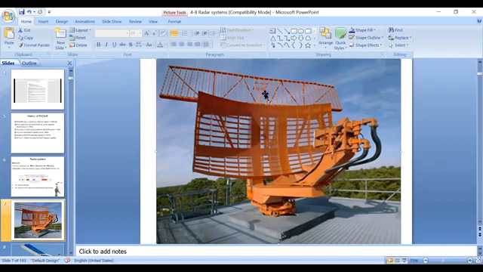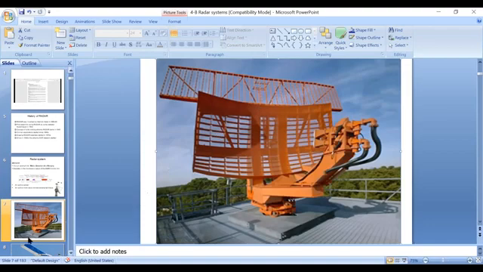Whenever we give feed energy to these elements, it radiates energy into free space, and it also receives energy from free space. Here, energy from free space is nothing but echo signals from the target.